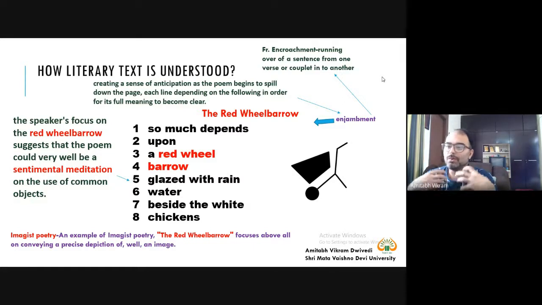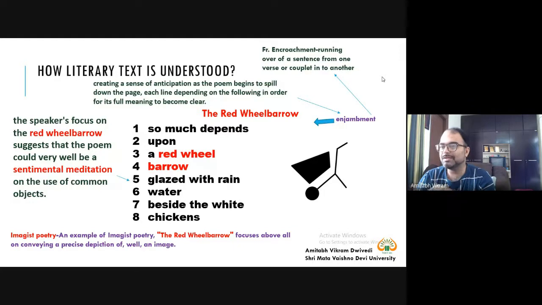You are always in tension. You think, what will I do without my mobile phone? How will I survive? How will I pass this entire day of 24 hours without a mobile phone? I have nothing to do. That is that type of sentimental meditation. We are so dependent upon the mobile phone.